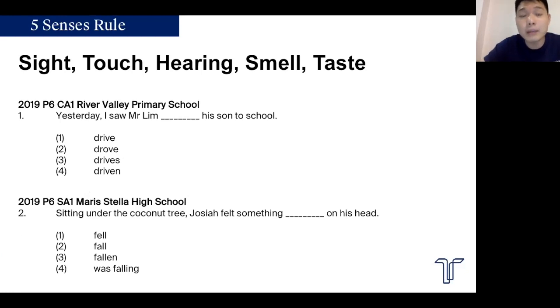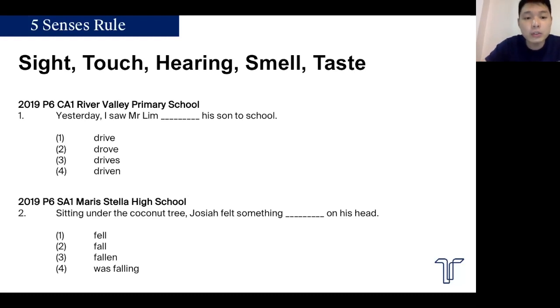No, it's wrong, because saw is a 5 senses rule, part of your sight. For the 5 senses rule, saw will always follow a base form word, that means the word in its natural form, or a word with its ing form. So it could be I saw Mr. Lim drive his son to school, or you could also say I saw Mr. Lim driving his son to school. Because there is no ing, there's no driving, the answer to 1 is drive.